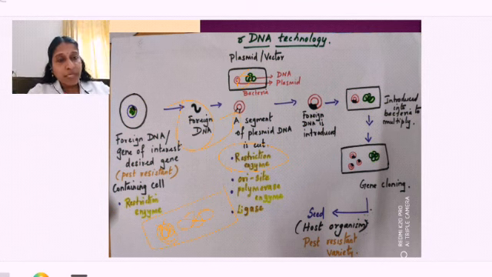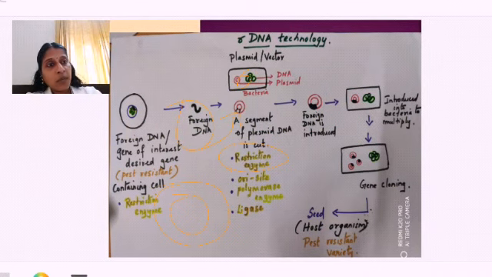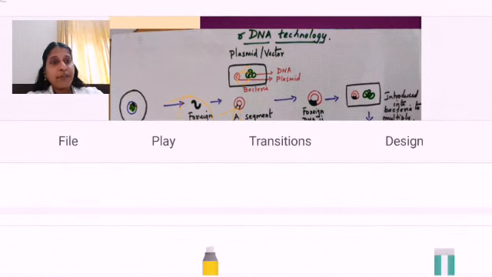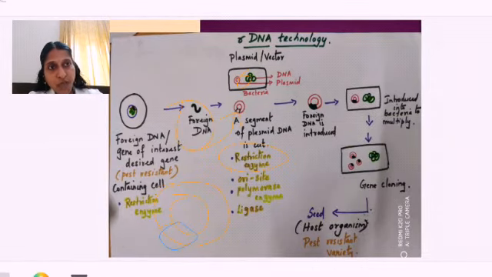Okay, so with the origin of replication, this DNA should multiply and produce many copies, right? So it has to replicate. Replicate means what? From one DNA I have introduced, so this is a circular DNA. Imagine this is a circular DNA. In that I have taken out one segment, and in that segment I have introduced my gene of interest, right? So the foreign DNA is this blue color. Now this plasmid should have one site called ORI. ORI means origin of replication.